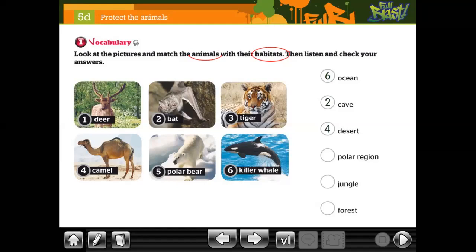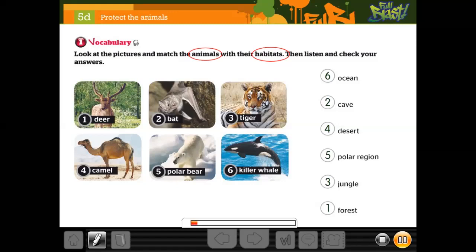Okay, 4. Polar region. What is the correct option? La 5. Number 5. Jungle. In this case, jungle is mentioned. Number 3. Okay, 3. And finally, forest, and obviously, number 1. Okay, you're going to listen now.